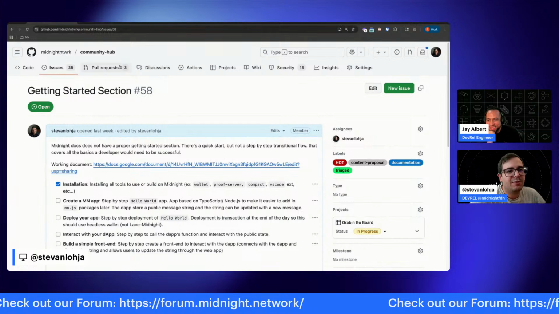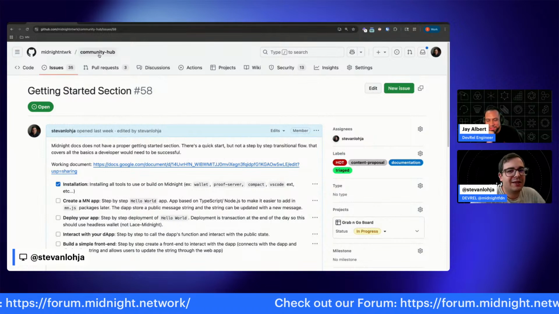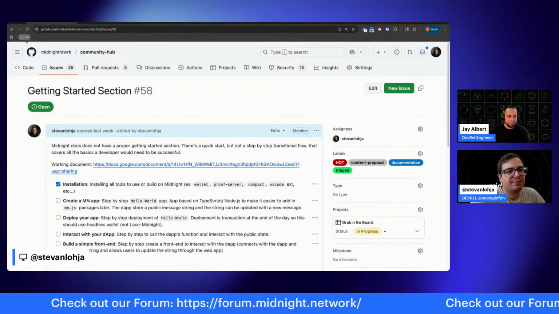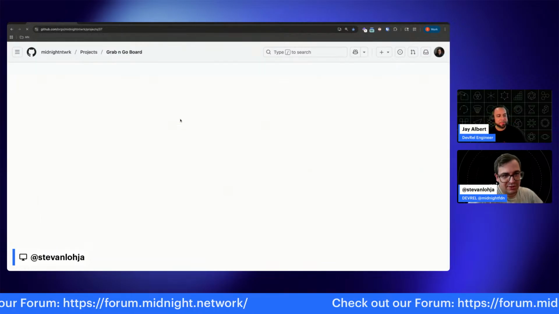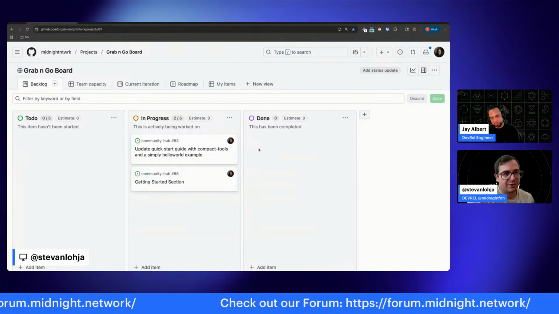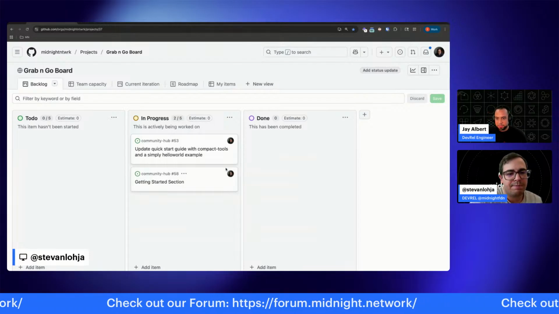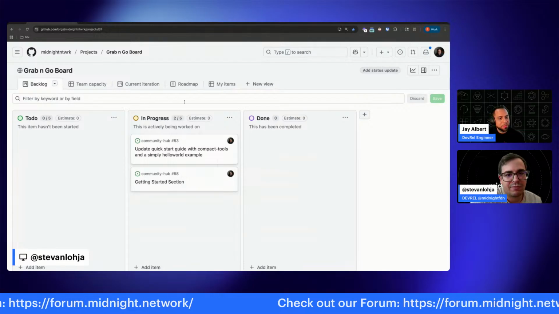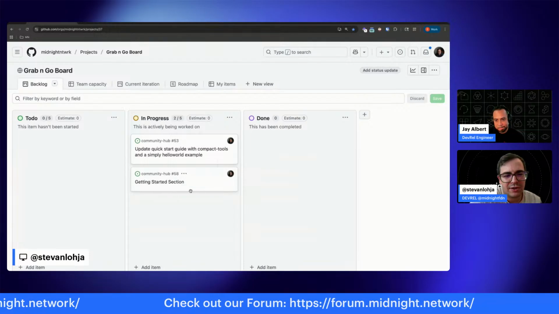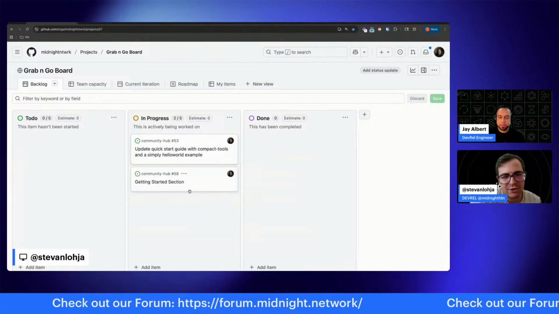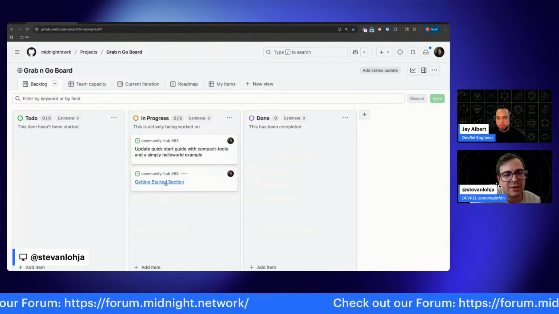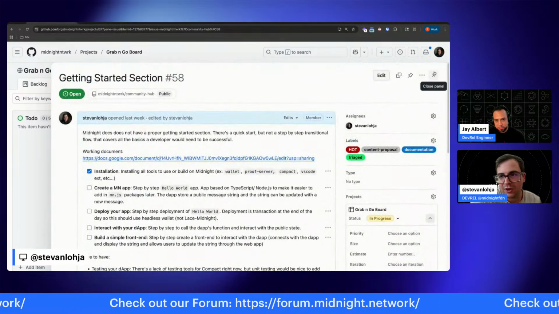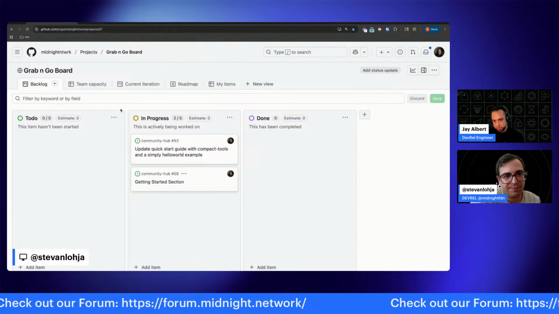And now if we go to the community board, I'm going to go to the grab and go board because the getting started section is currently in progress. Usually it puts the labels here. I think there's a way I can make it show the labels there, but I see the getting started issue here. That's in, I've grabbed that and I'm going with it.